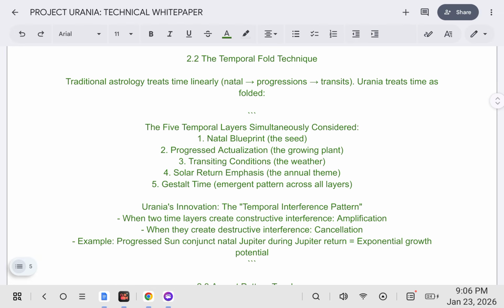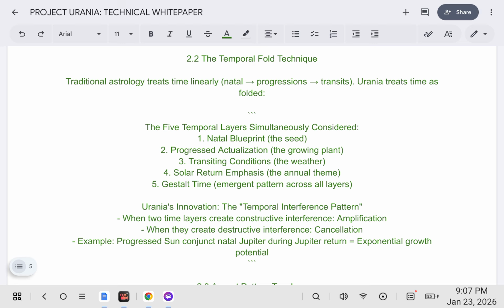The temporal fold technique. Traditional astrology treats time linearly: natal to progressions to transits. Urania treats time as folded, with 5 temporal layers simultaneously considered: natal blueprint, the seed; progressed actualization, the growing plant; transiting conditions, the weather; solar return emphasis, the annual theme; gestalt time, emergent pattern across all layers. Urania's innovation: the temporal interference pattern.